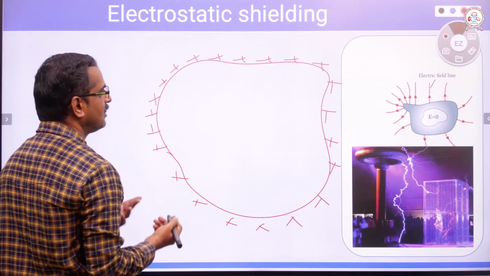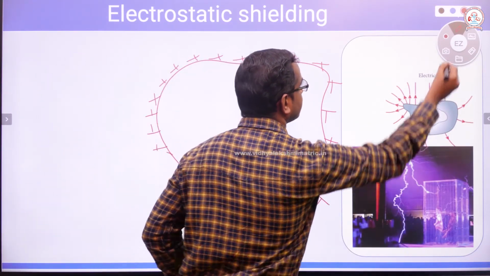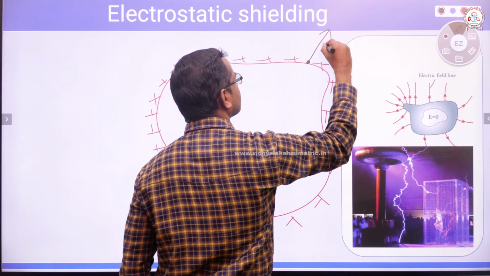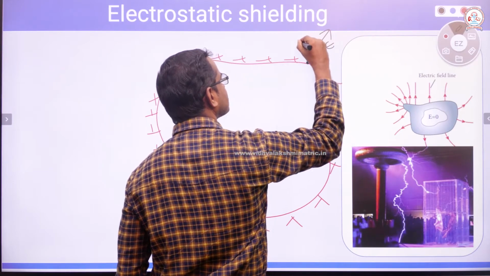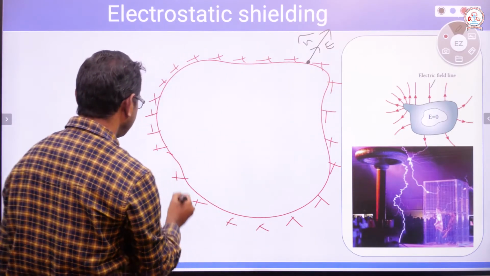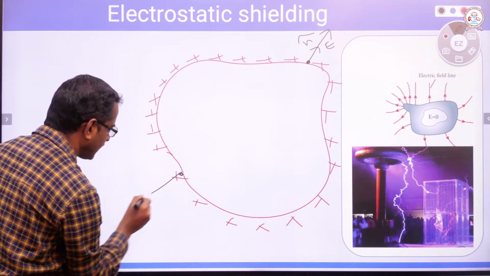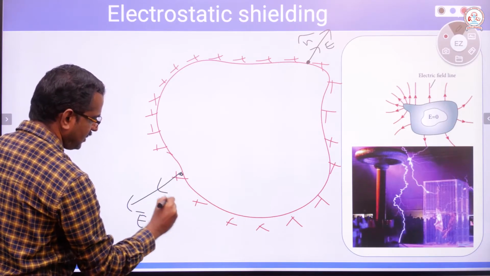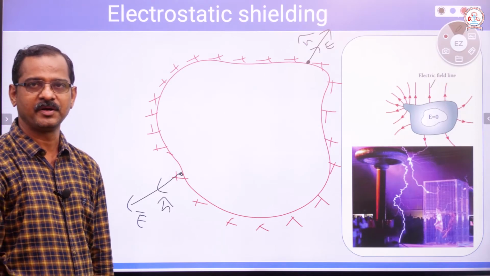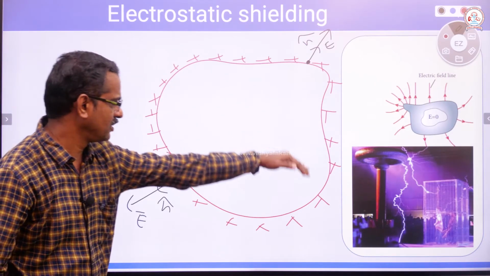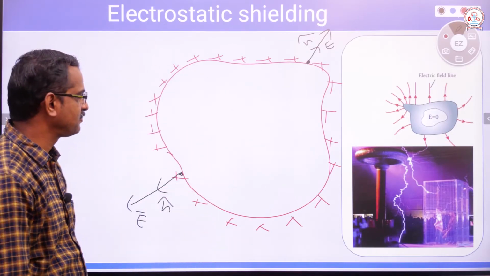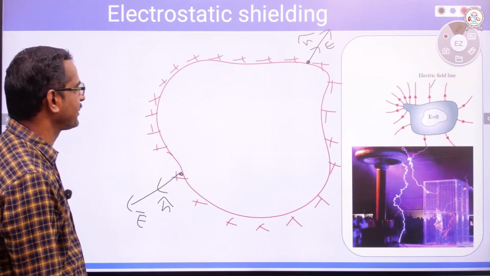At this point, the electric field will be along this direction, which is the normal direction. At this point, the electric field will be along this direction, which is normal to that point. Wherever we check, the electric field will be normal to the surface at that point.